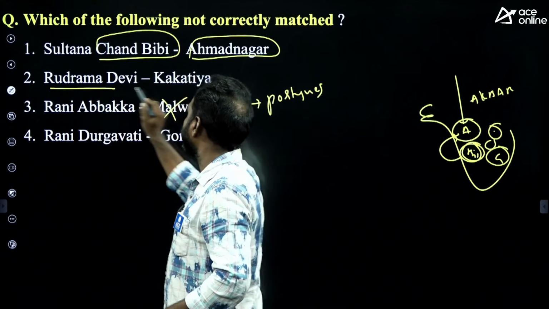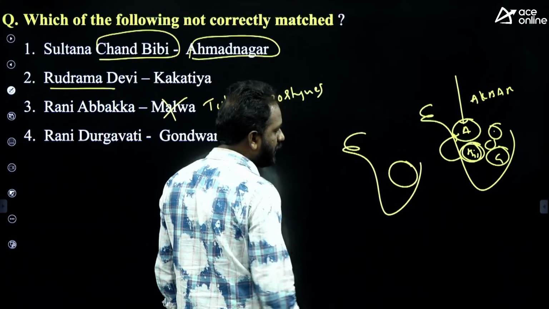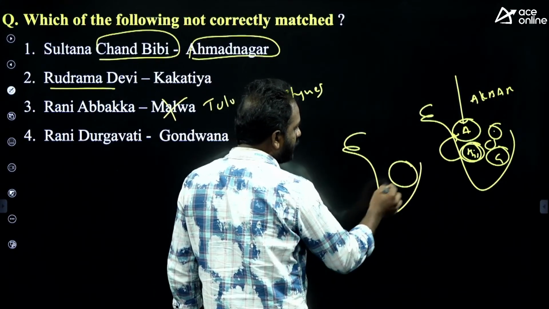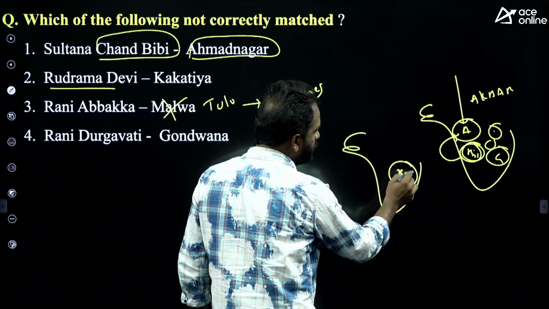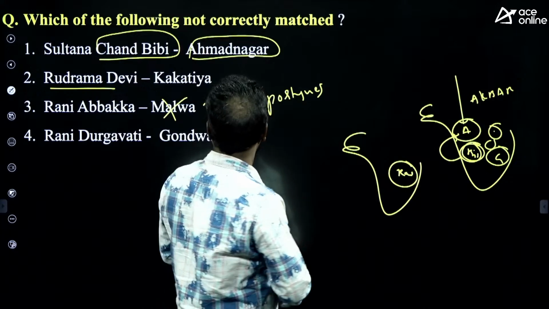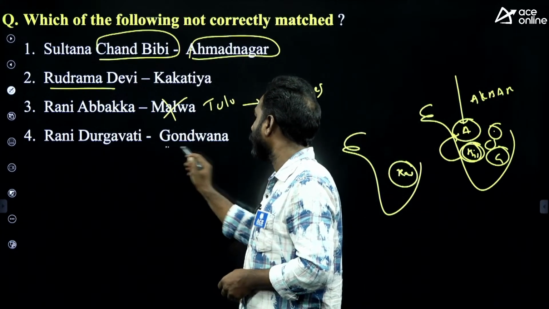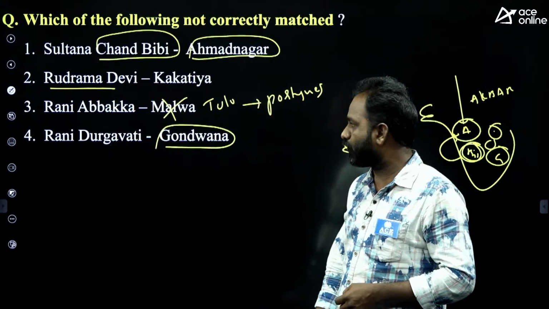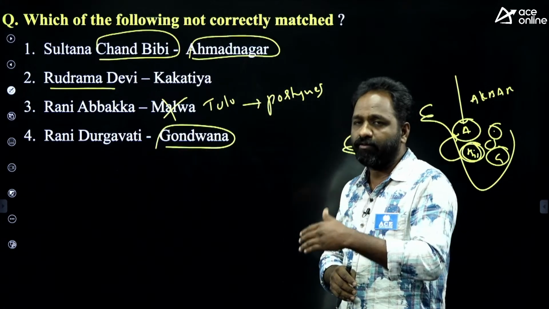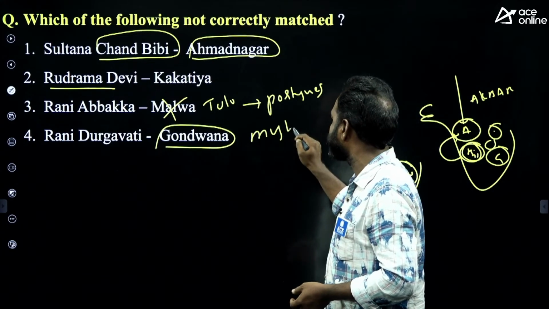And Rani Rudrama Devi belongs to Kakatiya. Kakatiya is part of present Telangana and some parts of Andhra Pradesh. Rani Rudrama Devi fought against the neighboring kingdoms, so she was one of the greatest. Rani Abbakka. Rani Durgavati belongs to Gondwana, and she was the wife of a Rajput kingdom's ruler, and she also fought against the Mughal Empire.